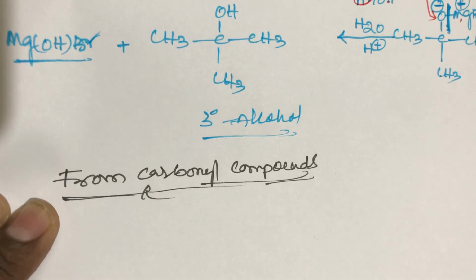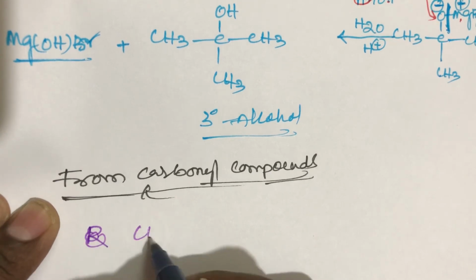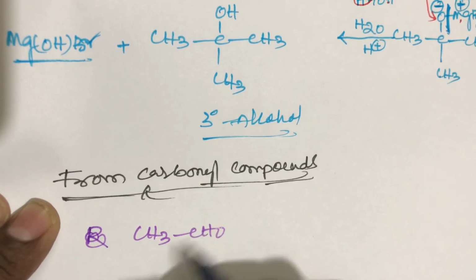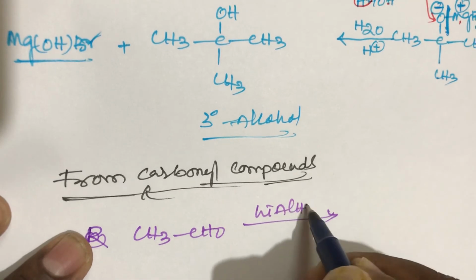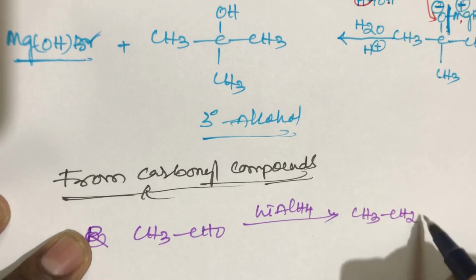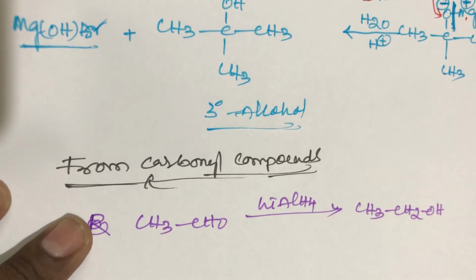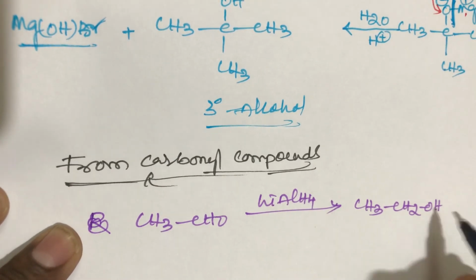That is aldehydes, for example CH3CHO. When acetaldehyde is reduced with lithium aluminum hydride, it gives a primary alcohol.